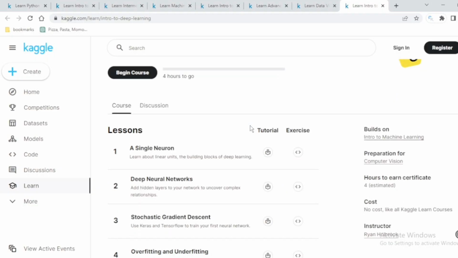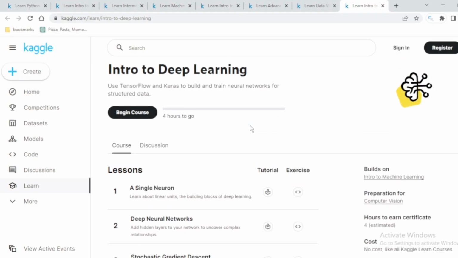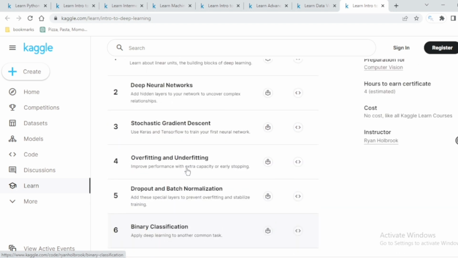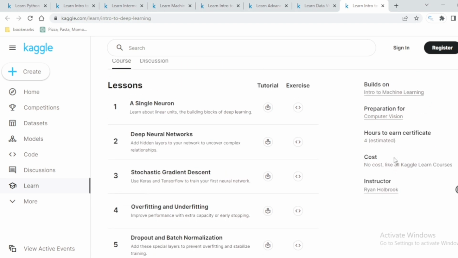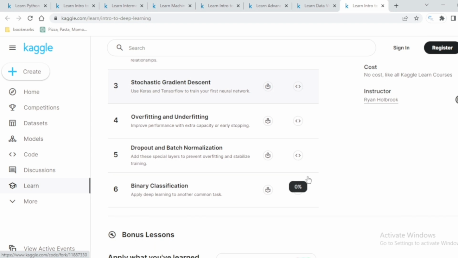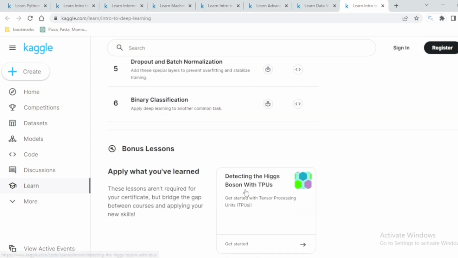Talking about the last one, the eighth one, is Introduction to Deep Learning. Introduction to Deep Learning is another important chapter or topic to understand the use of Keras and TensorFlow to build neural networks on structured data. So what is a single neuron, what is a perceptron, neural networks, and all these kinds of things, you will get hands-on experience. This is by Ryan Holbrook, and the cost is again free of cost, and the hours to earn the certificate is 4. So you can check this out, and bonus lessons are also there.